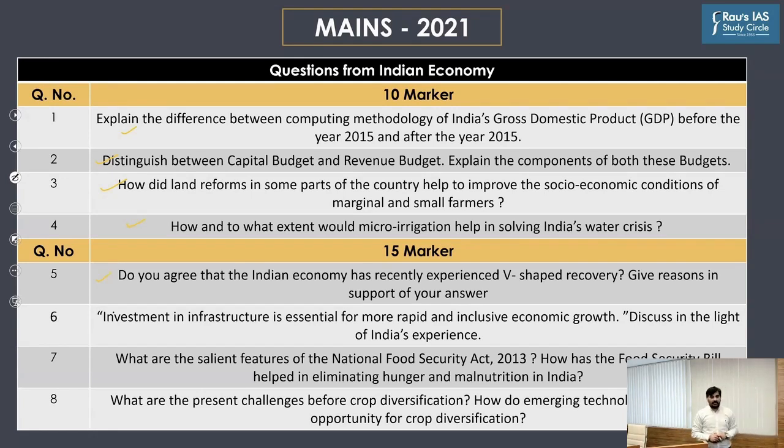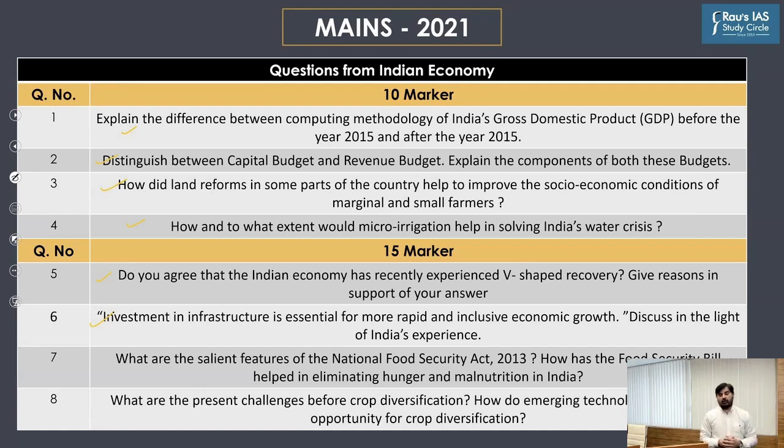investment in infrastructure is critical to pursue high GDP growth rate and have inclusive growth. Two reasons as to why this question was asked. First and foremost, in your syllabus, you have a separate topic of infrastructure. Secondly, the government has been giving a lot of push to the creation of infrastructure in India.